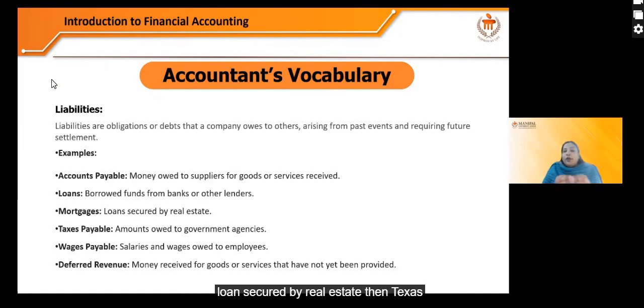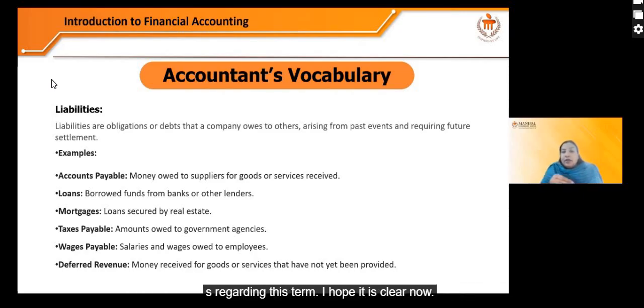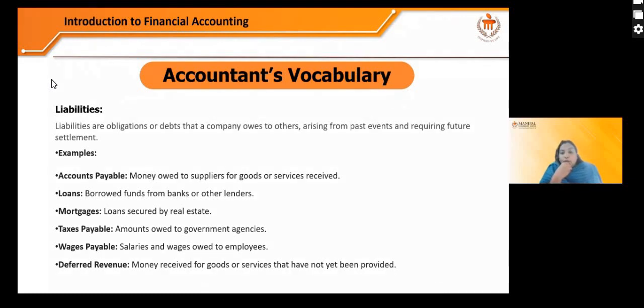Mortgages, loans secured by real estate. Then taxes payable, amounts owed to government agencies, which is again a liability. Then salaries owed to employees, again a liability. And deferred revenue, money received for goods or services that have not yet been provided. So these are all liabilities. I hope the terms are clear. Earlier, many of you had questions regarding these terms. I hope it is clear now.